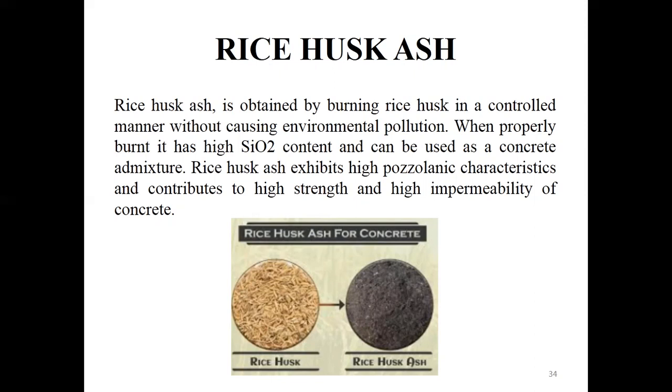Some of the admixtures and additives are there. If you take GGBS, that is ground granulated blast furnace slag, it can be used as an additive and also as an admixture. If it is used as an additive while manufacturing cement, it will be added at the time of manufacturing to the clinker, along with the gypsum. It will produce the Portland slag cement. The same GGBS we can use as an admixture.